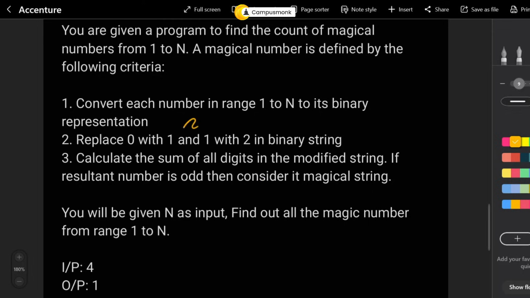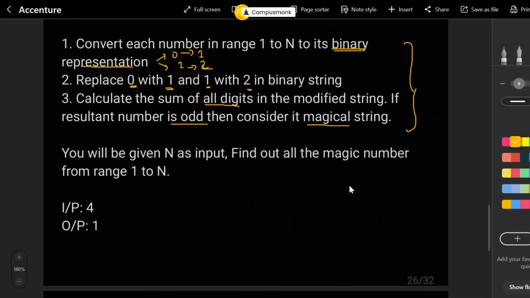First question, you can see here it says that you are given a program to count the magical numbers from 1 to n. What is a magical number? A magical number is anything that is defined by these three rules. First, whatever number is given, you have to convert it to its binary representation. Binary has two things, zeros and ones. Now for every zero, you have to replace it with one, and every one, you have to replace with two. So your zeros become one, ones become two. Now calculate the sum of all digits in the modified string. If the resultant is odd, then consider it a magical string.